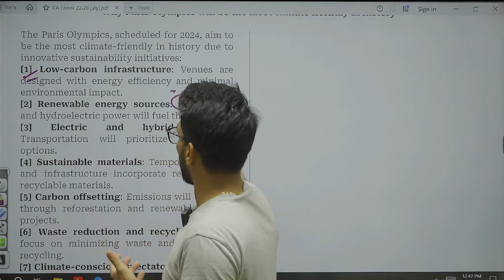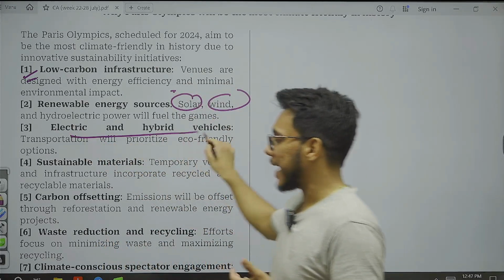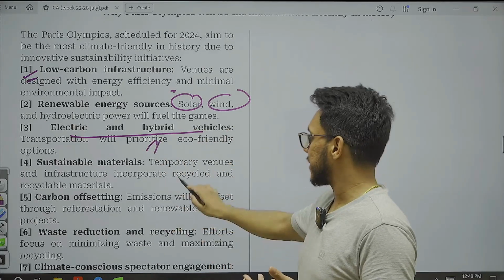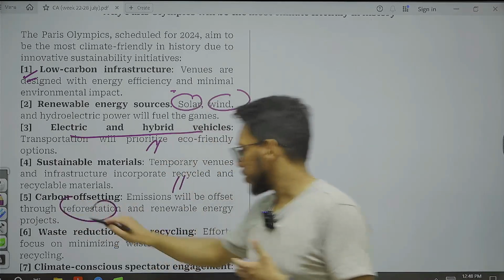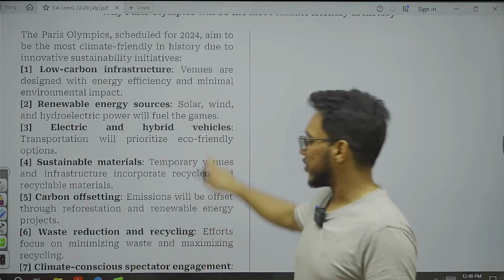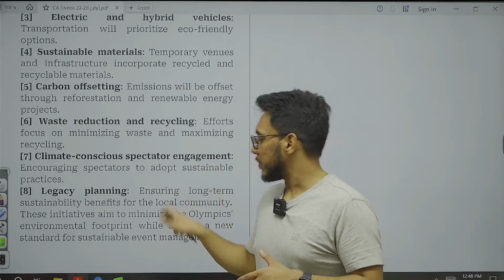Renewable energy sources, solar, wind, electric and hybrid vehicles are being used, sustainable materials, carbon offsetting through reforestation, then waste reduction and recycling. Okay, this is something that has been done.